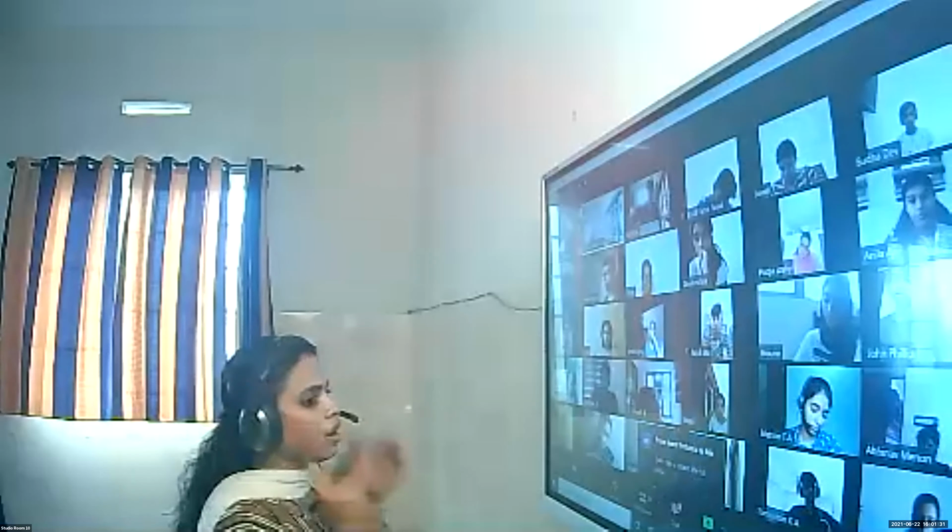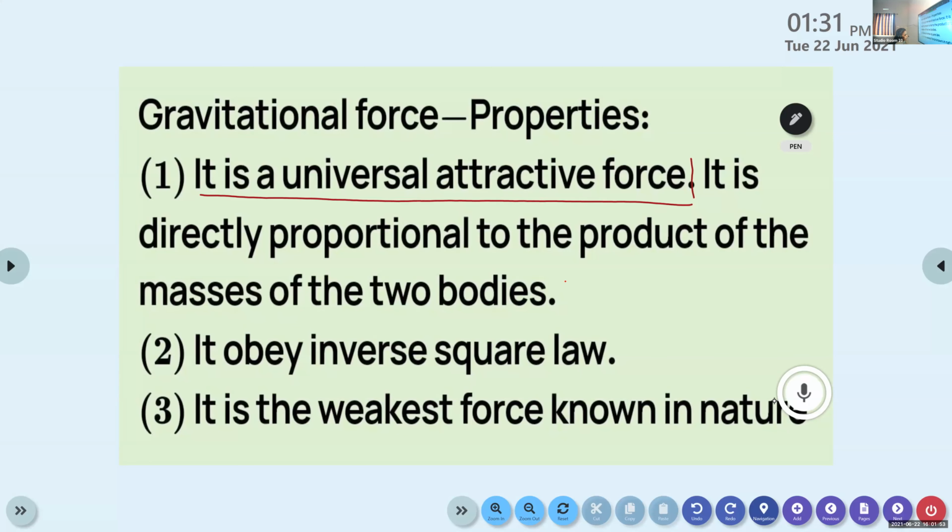Ma'am, can you repeat the first point? The first one is, it is a universal attractive force. The gravitational force is a universal attractive force because it attracts all the objects in this universe and it binds all the objects towards the surface of the earth.